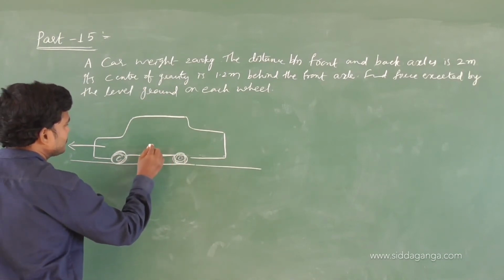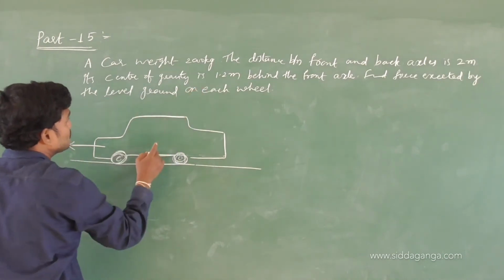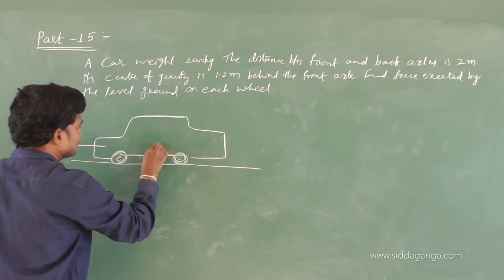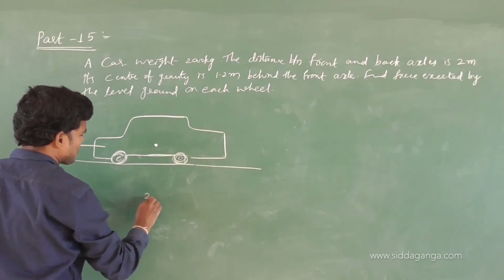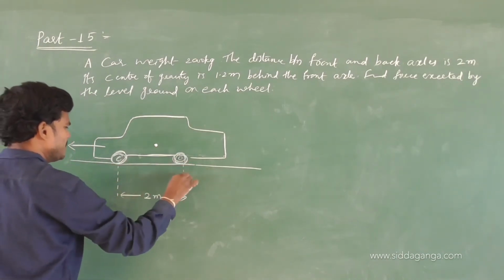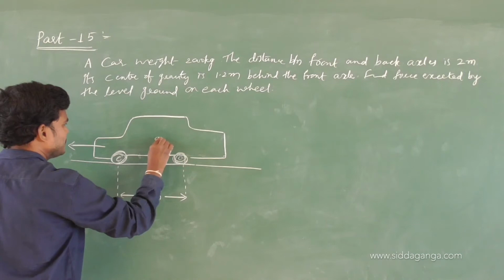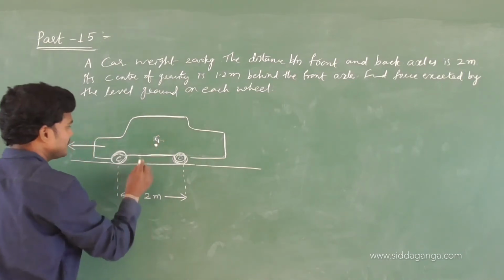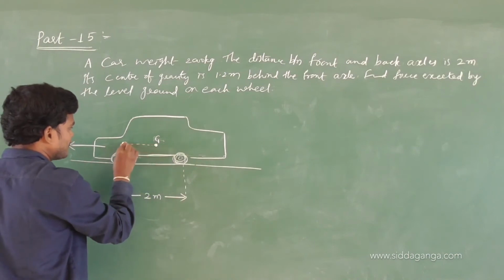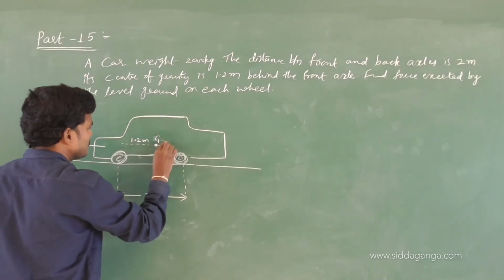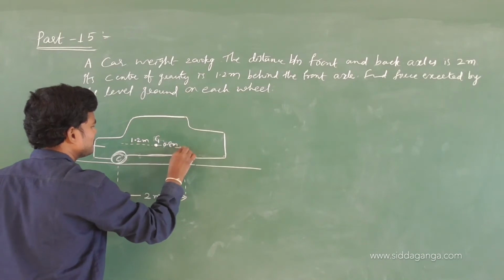They have given the center of gravity. Center of gravity is 1.2 meter behind the front wheel. So I am taking it here. The total gap is given as 2 meter, front and back. And this is the center of gravity, CG. Okay, let me take G, G for gravity, center of gravity. From the front wheel, how much? 1.2 meter. From the back, 0.8 meter. Got it?